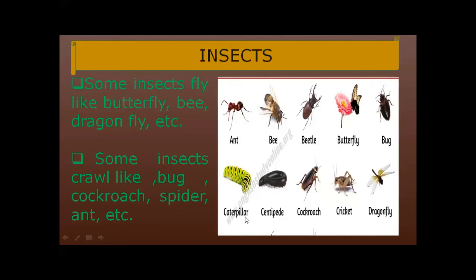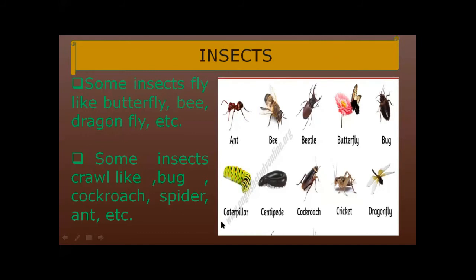In this picture, I have shared with you some insects that crawl: caterpillar, centipede, cockroach, cricket, bug, ant, and beetle. As I have shared with you the meaning of crawl, think about the movement of caterpillar, centipede, cockroach, cricket, bug, beetle, ant.